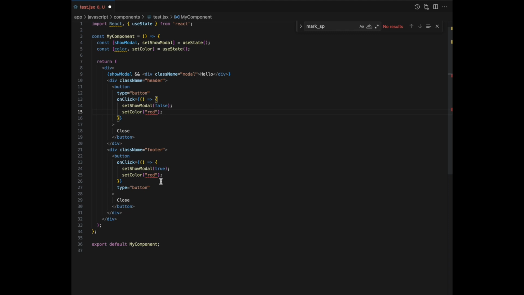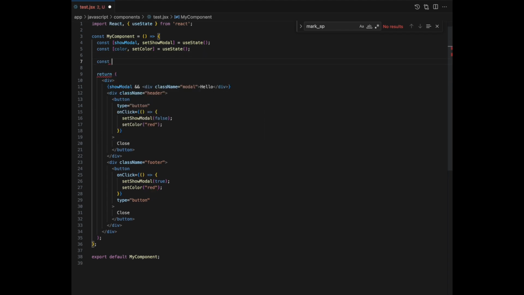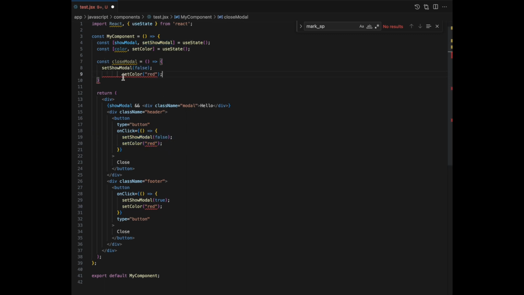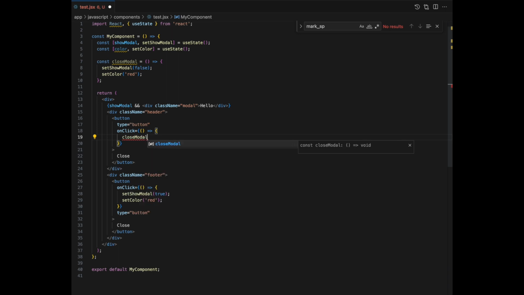So let's dry up our code here and let's extract these two lines of code out to another function. In this case, I'll call it close modal. Maybe that's not the best name. And then in here, what I'll do is I'll copy these two lines of code and extract that into here. Now if I do that, all I have to do down here is just call that one function. And do it like that.